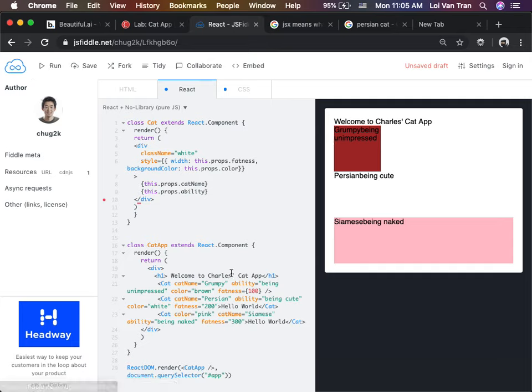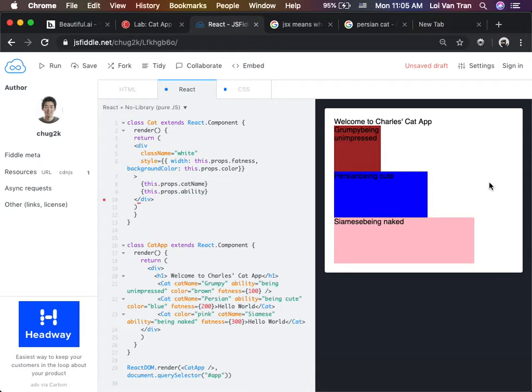Okay. So you can pass properties of any data type. It could be a string. It could be an object. It could be a function. Anything can be passed as a property. Just like when we call our functions, remember? What can we pass to our functions? Strings, objects, arrays, integers, an endless number of things. You can pass dates. Fuck that white cat. Just saying he's blue, okay? And there we go. We can see that we have three different cats. They all behave differently based on a couple of values, based on a couple of properties.